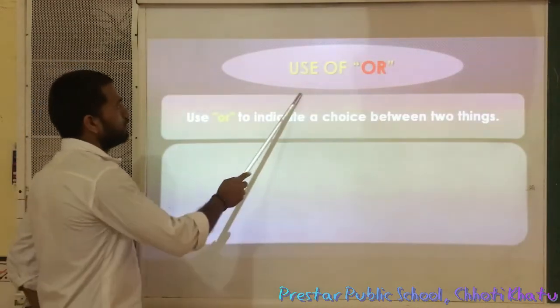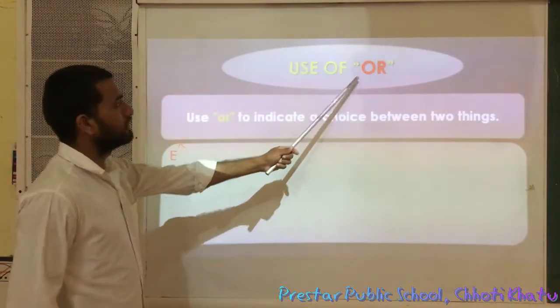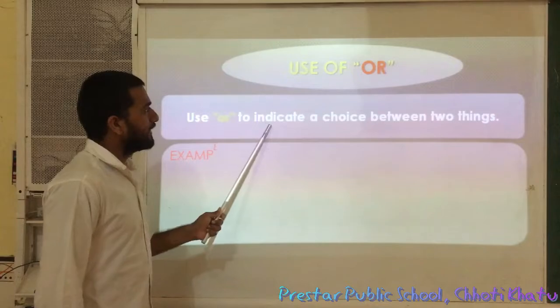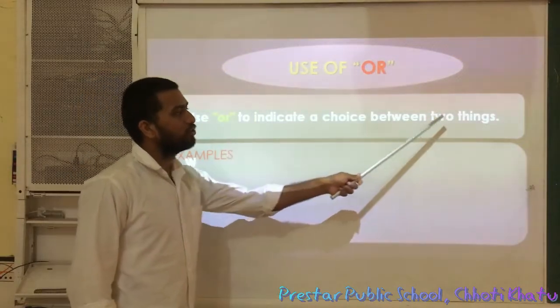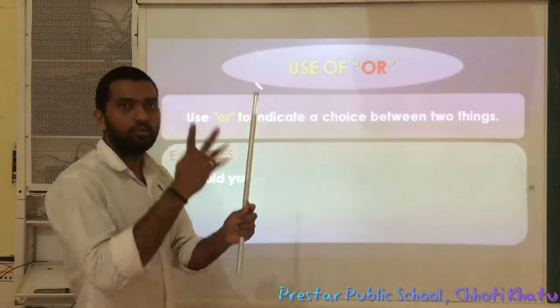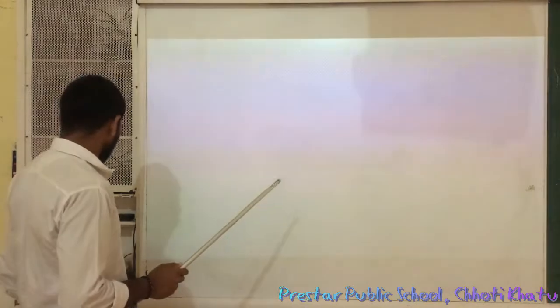Okay, see. Use of "or". How is the coordinating conjunction "or" used? Use "or" to indicate a choice between two things. It means that if there is a choice between two things, then we use "or". How? Let us explain with examples.